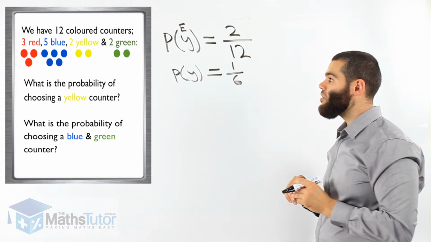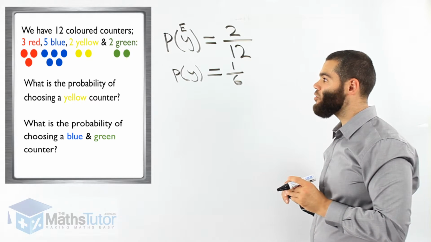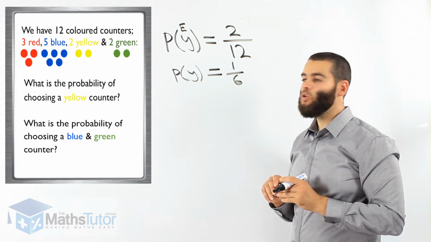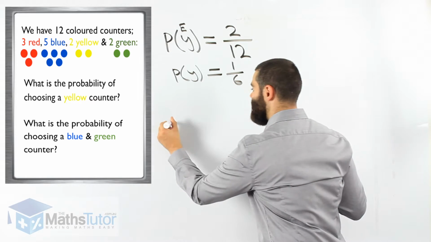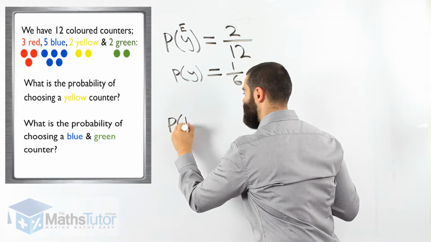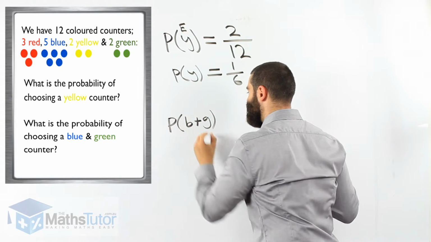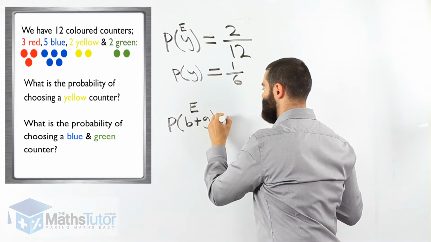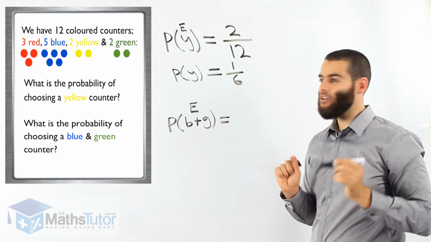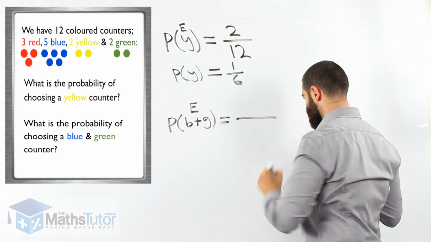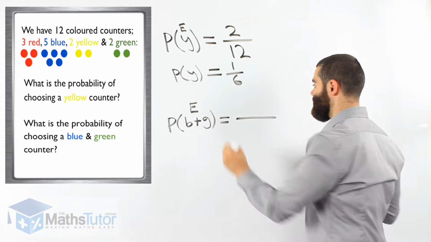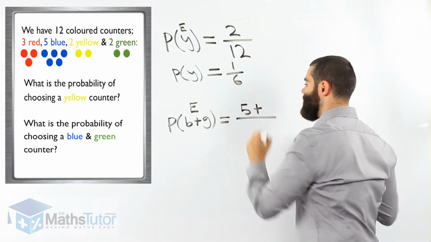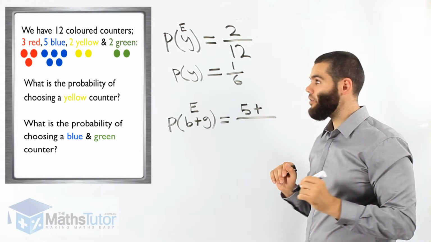It says, what is the probability of choosing a blue and a green counter? So here, what is the probability of choosing a blue and a green? So that's our event. We're asking for a blue and a green counter. We know that there are 5 blues and we know there are 2 greens.